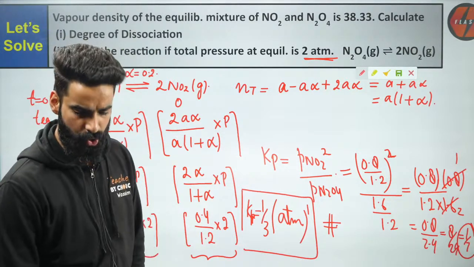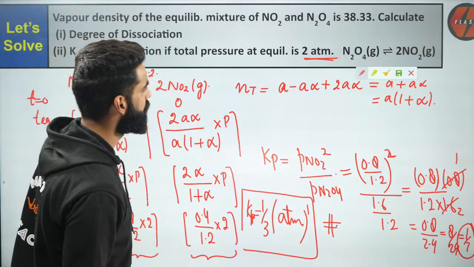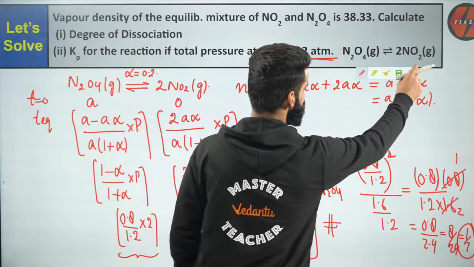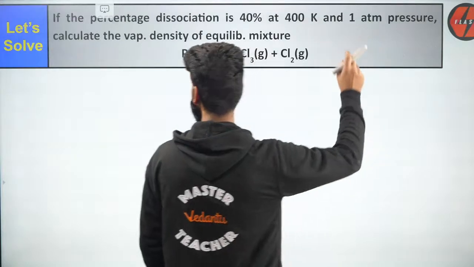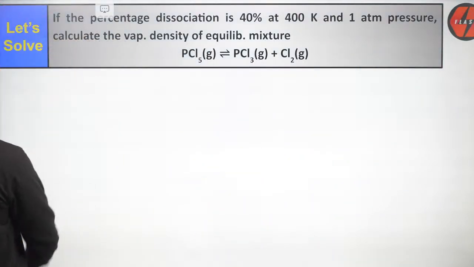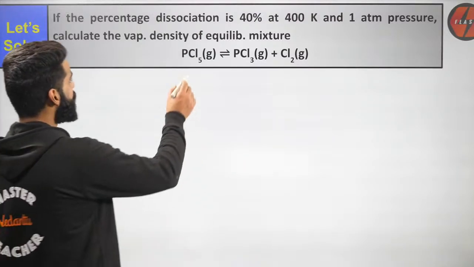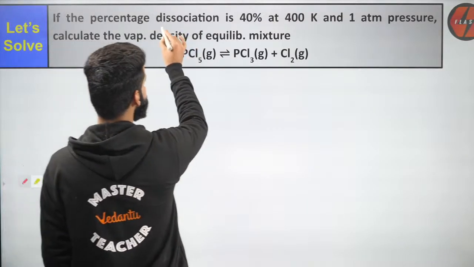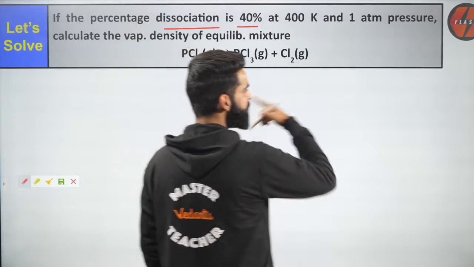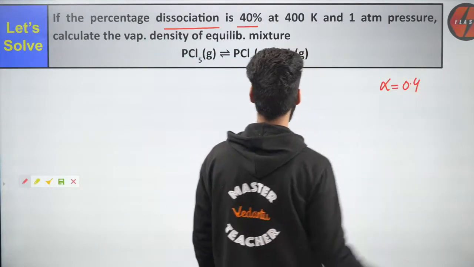Wonderful, guys. So let's move on to one more question. Let me see if you can solve that or not. Again, a very, very simple question, and all these questions have been asked in your JEE examination, guys. If the percentage dissociation is 40, what can we conclude from there? Alpha is 0.4, 40 by 100, that is 0.4.